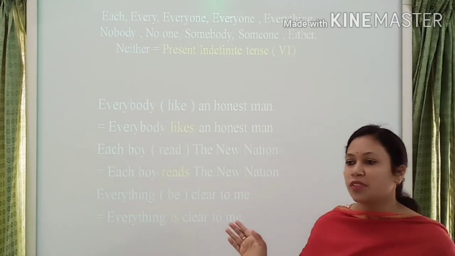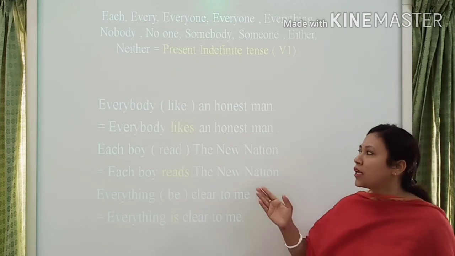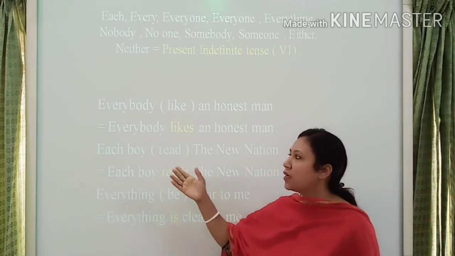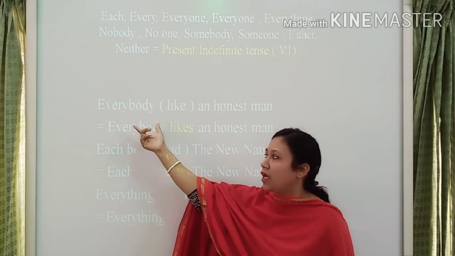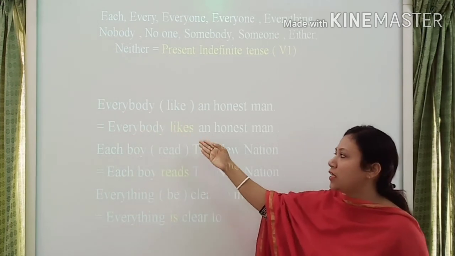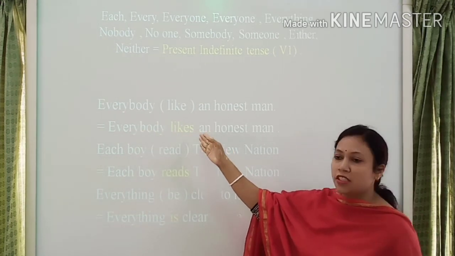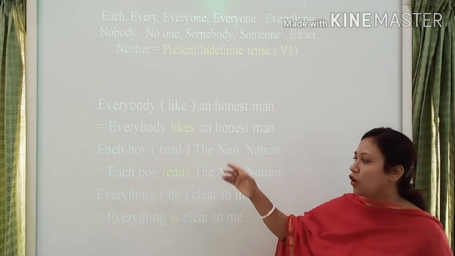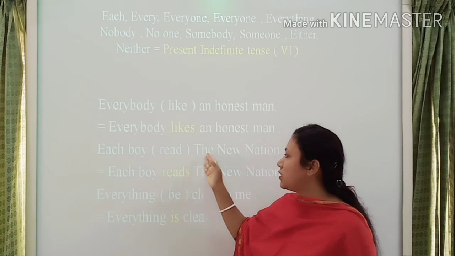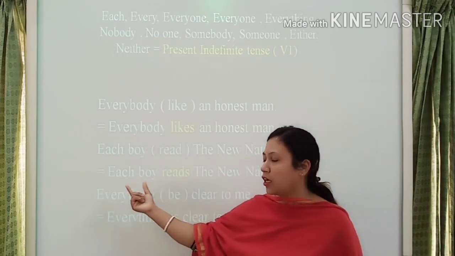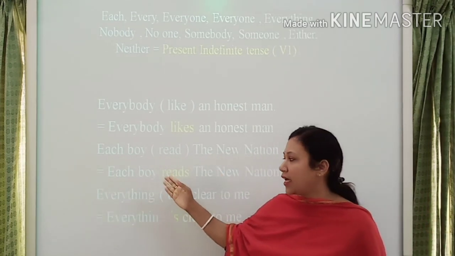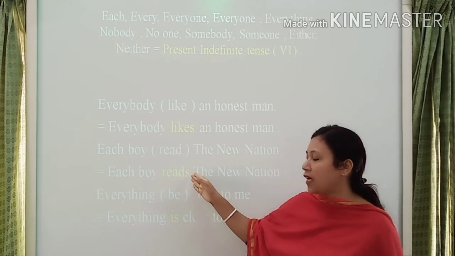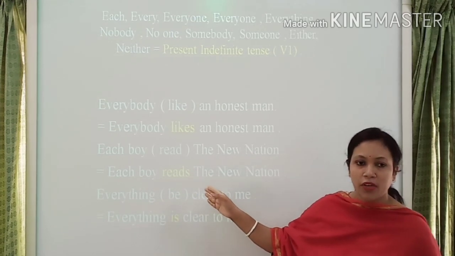Here I give some examples. Student, look at here. Everybody like an honest man. Here you find out everybody, that's why you use here present indefinite tense, I mean verb 1 plus S or ES. Each boy read the new nation. Here you find out each, that's why you use here read plus s or es, reads.